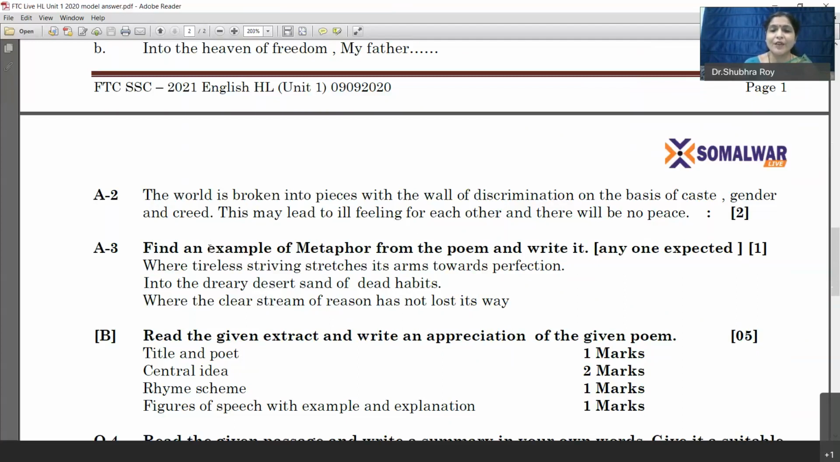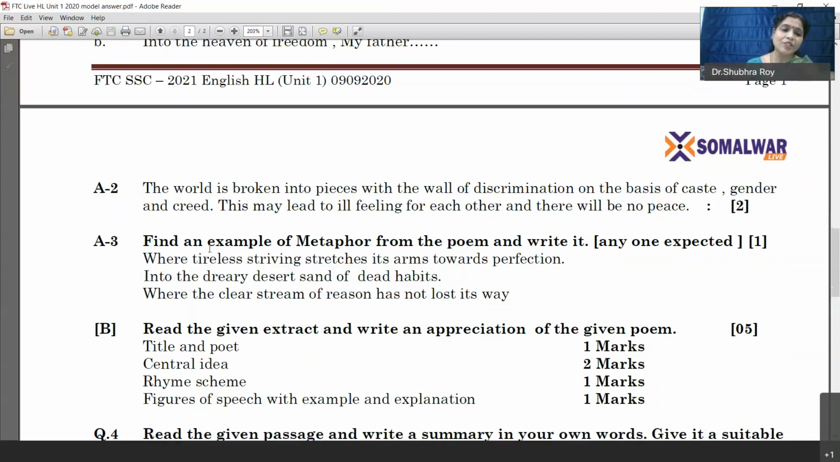So if you write any one, what I would suggest is that rather than just writing a line, you explain it. Where tireless striving stretches its arms towards perfection, where man is continuously making efforts towards perfection. So if you can explain this line, then definitely you're going to get that 1 mark.